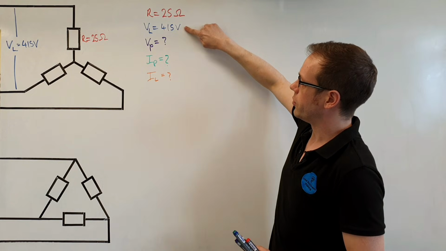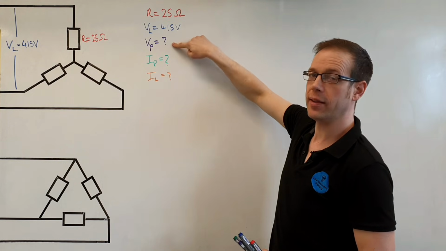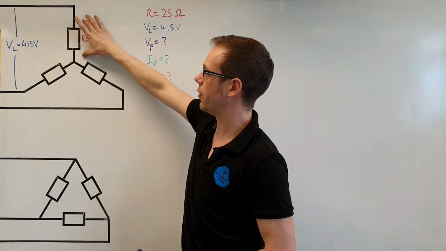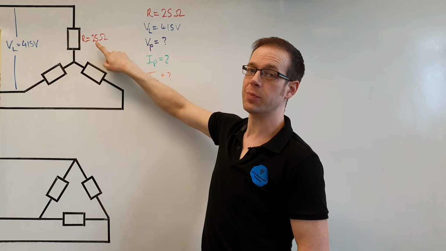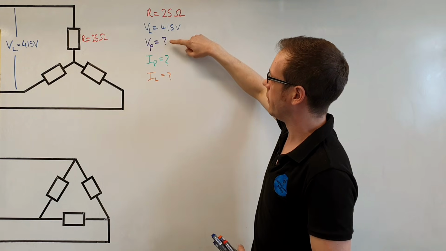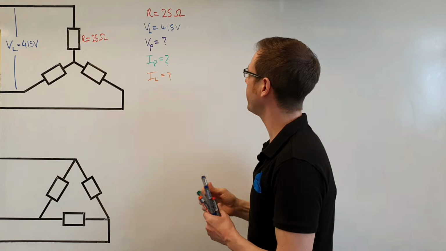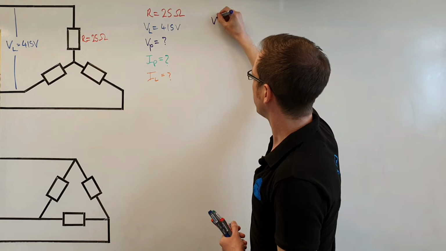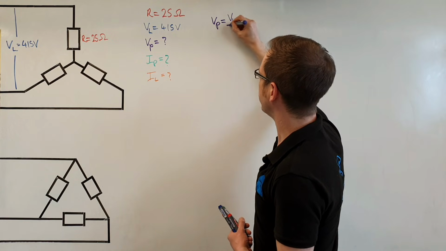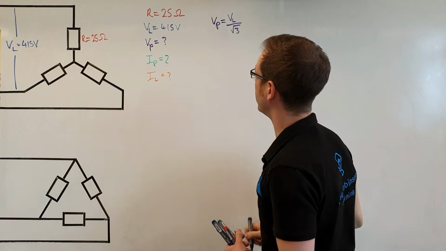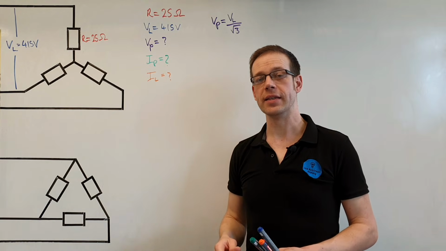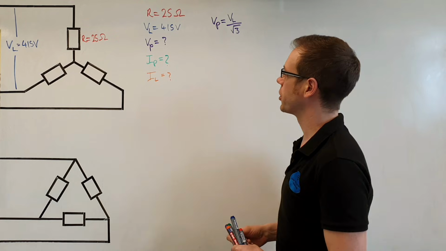First of all, we know the line voltage and we want to find the phase voltage. This is really the first step to answering this question because we need to know what voltage is acting across the load so that we can figure out how much current is being pushed through the load. So here we're going to calculate the phase voltage. The phase voltage will be equal to the line voltage, VL, divided by the square root of 3. Now again, if that formula is new to you, then please go and watch a previous video in this series because it'll help you to figure out where that's coming from.